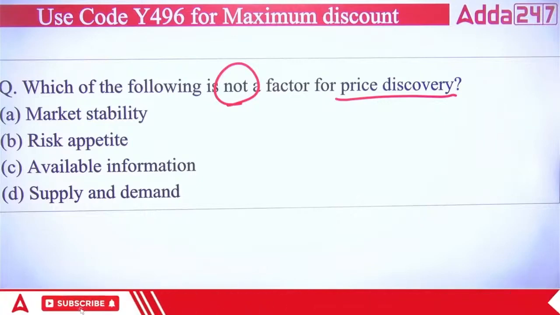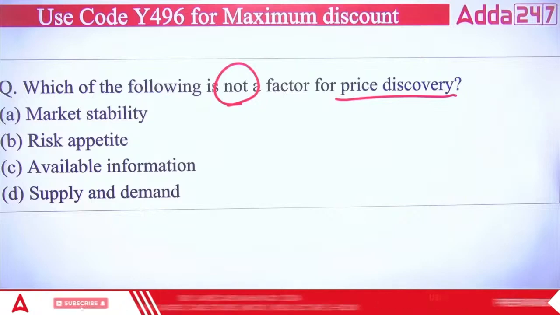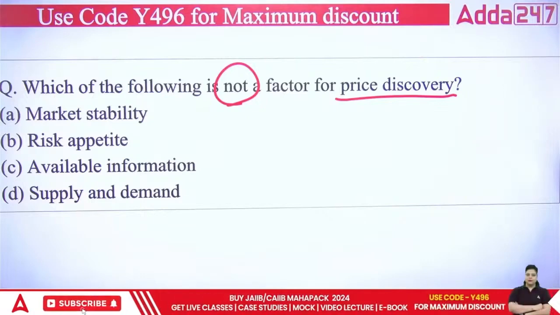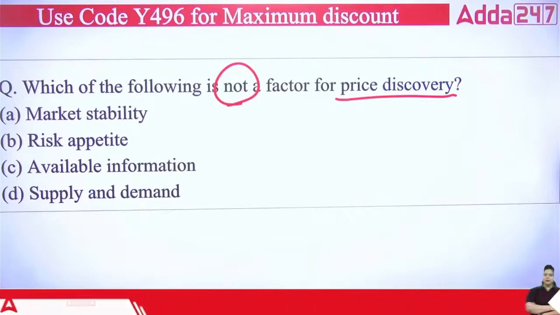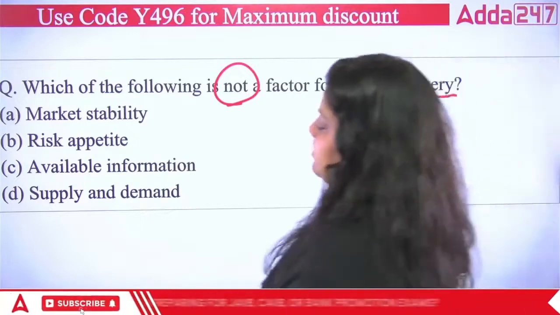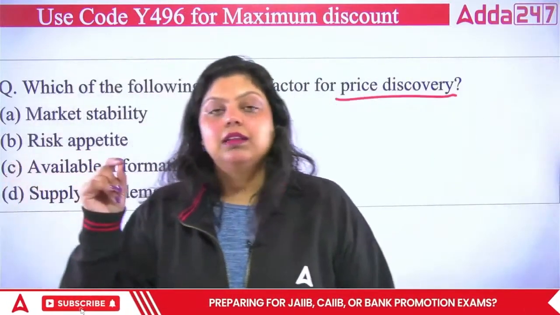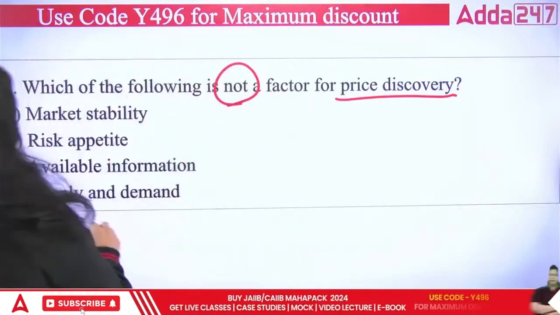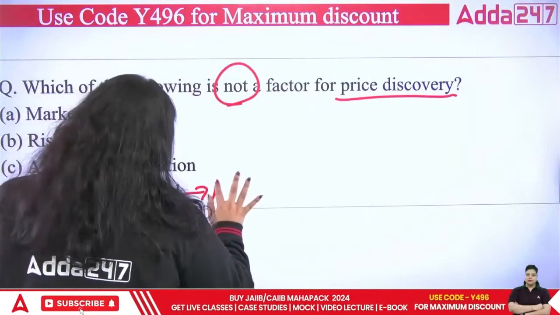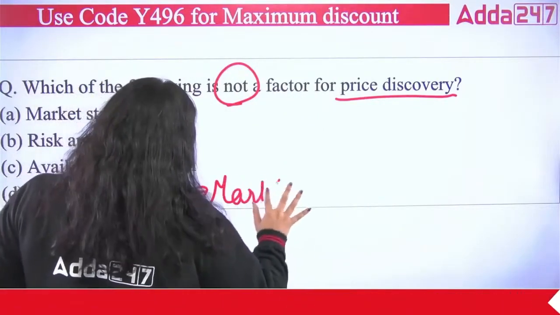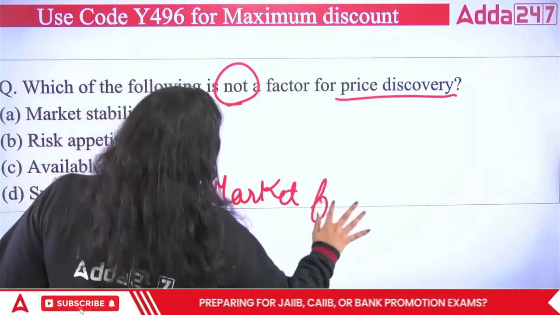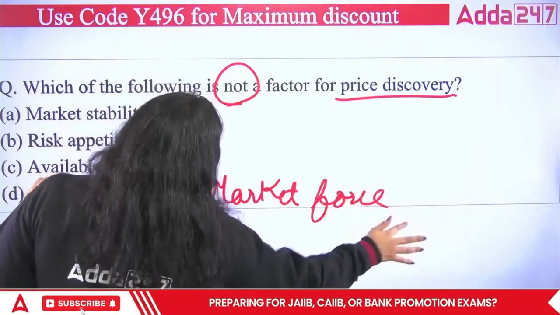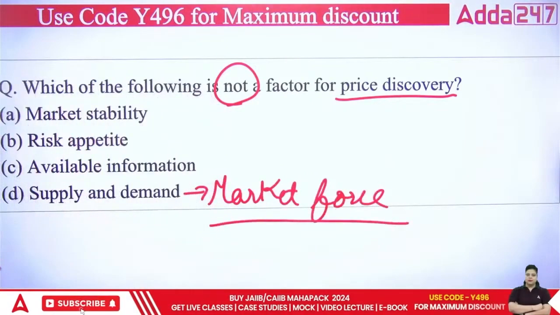First is market stability, second is risk appetite, third is available information, and fourth is supply and demand. So it cannot be D, because demand and supply are the market forces, and these market forces are the first factor on which the prices will depend.